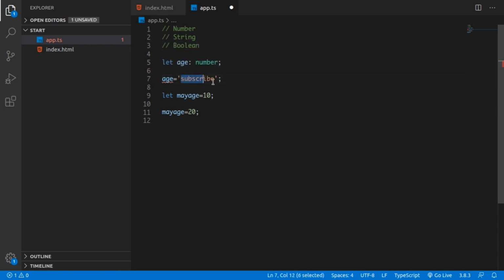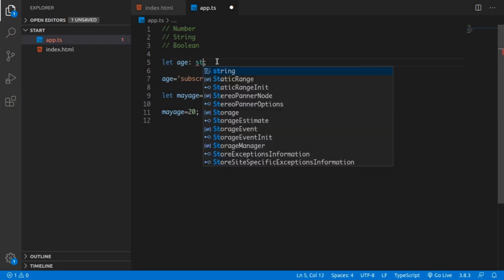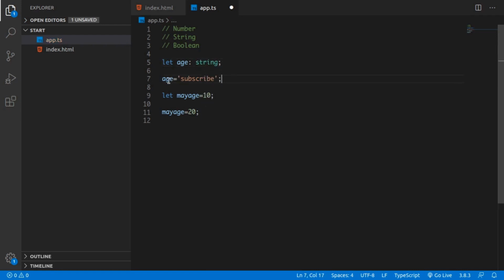Then we see that the age gives us an error. I think it is very clear in your mind what a type is and how TypeScript helps us not to make any type related errors in our code. This is a number and a string type. If we change this type to string, then the error is gone, because age can take a string. So let's talk about the boolean.